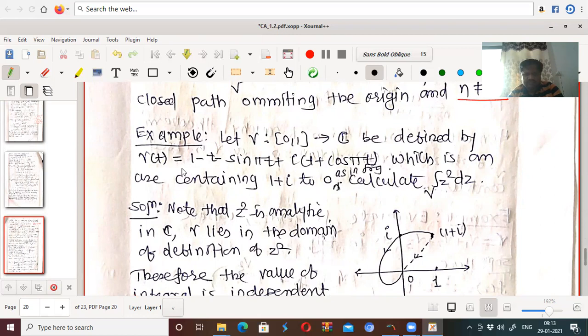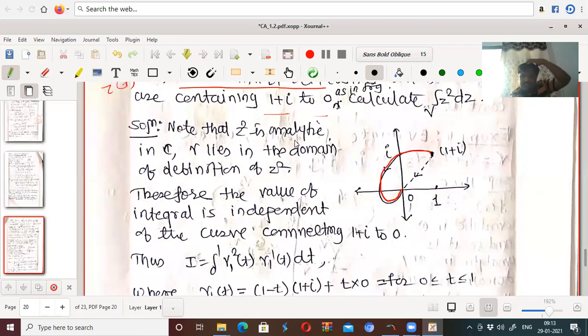This is one more example. Gamma(t) is given here. Curve means z(t) is given, which is an arc joining 1 plus i to 0 as in the figure. 1 plus i to 0, this type. This is that curve. We have to calculate the integral over gamma of z squared dz. Note that z squared is analytic in the complex plane, and gamma lies in the domain of definition of z squared.